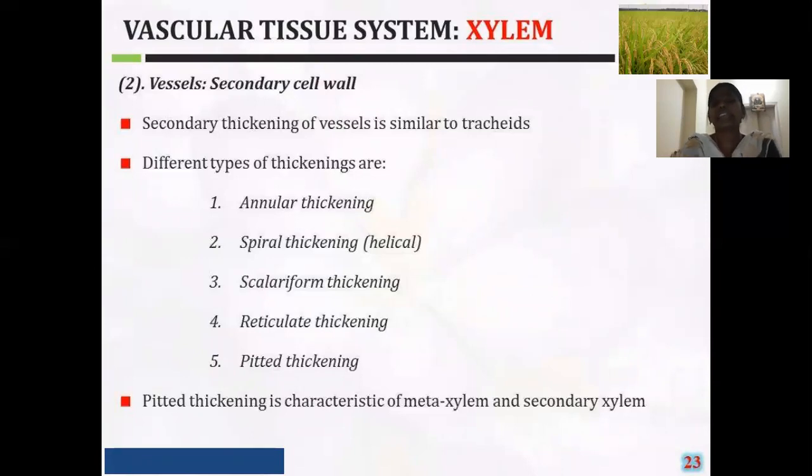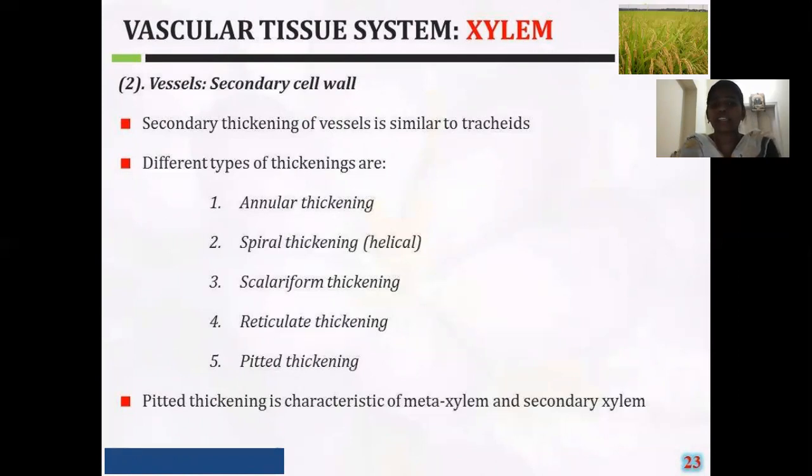Like tracheids, the vessels also show different types of thickenings on their cell walls. Those are the annular thickenings. Just as the tracheids show annular thickenings, here the vessels also show annular thickenings. In this annular thickening, the lignin is deposited in the form of rings.